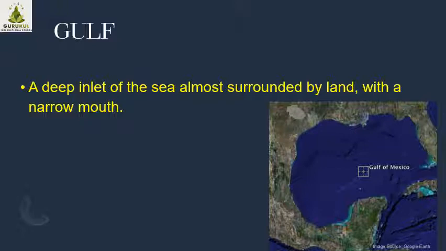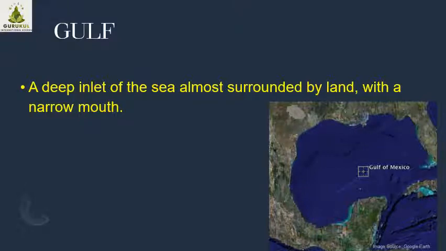Opposite of this is gulf. Gulf is the natural form. What is the definition? A deep inlet of the sea. Sea means obviously it is water almost surrounded by the land, with a narrow mouth. You can see Gulf of Mexico I have given here.